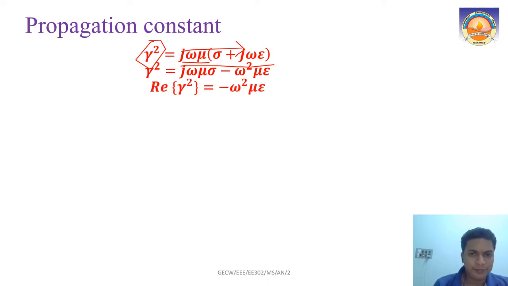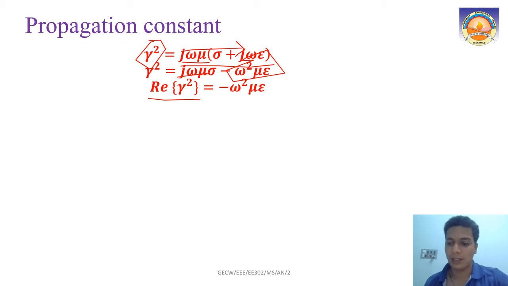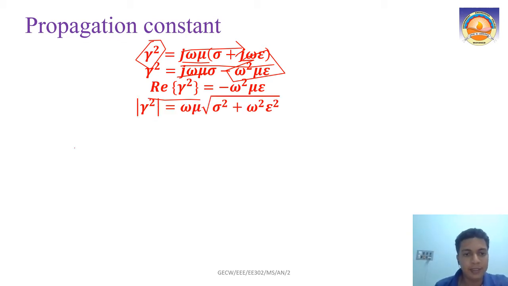Now the real part of gamma square is minus omega square mu epsilon. The absolute value of gamma square is omega mu into root of sigma square plus omega square epsilon square.